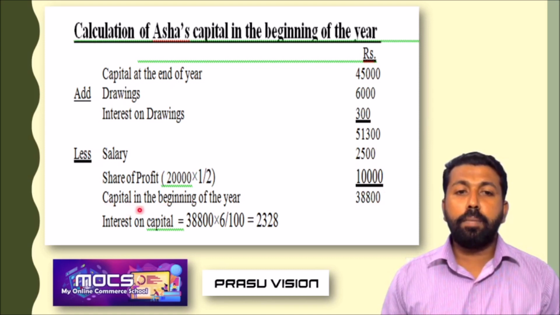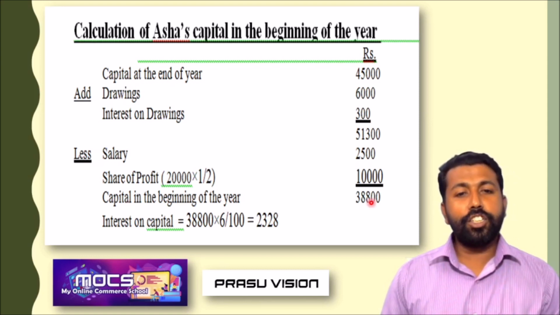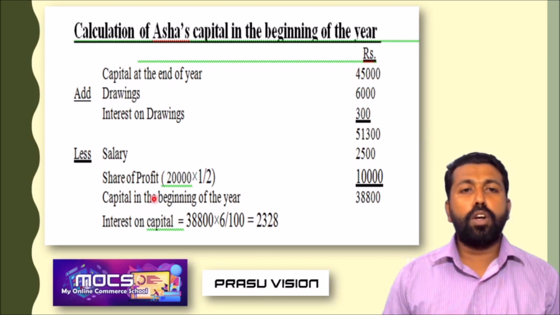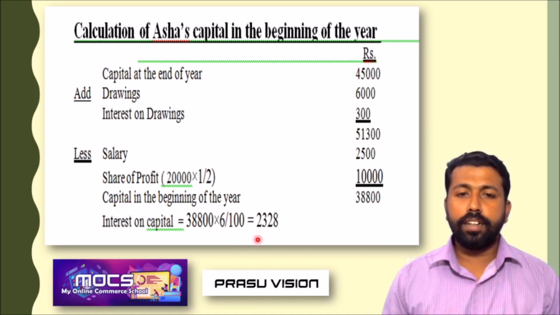So that is the capital in the beginning of the year. Just think, if you are Asha, what you have to do, how you will find out the initial amount of capital. So we will get 38,800. Then we will calculate interest on capital of Asha. 38,800 into 6 by 100. The amount is 2,328. Hope this area is very clear.